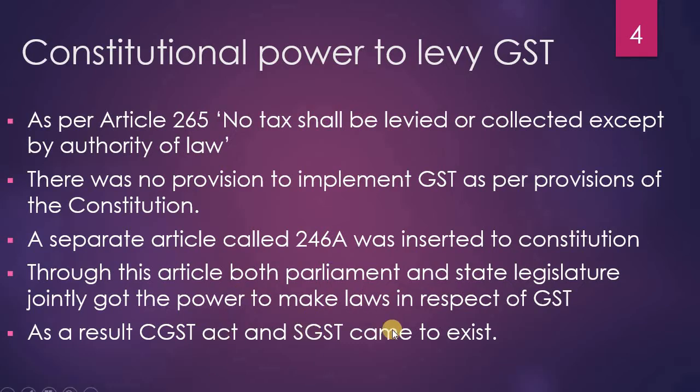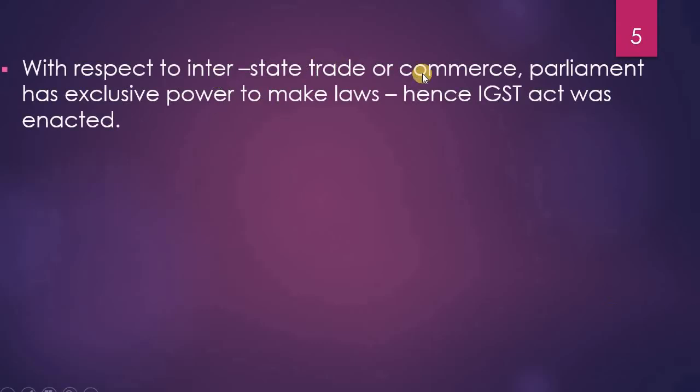Now this is regarding intrastate, within the state. Within the state, even the central government can make laws, and the state government can also make laws. So it is like a concurrent list where both governments can make laws. Now what happens with regard to interstate? When there is a transaction between two states, only the central government will have the power to make laws. That's why with respect to interstate trade or commerce, Parliament has the exclusive power to make laws, that is the central government. Hence the IGST, that is the Integrated GST Act, was enacted. So three acts were enacted: one is the central GST, then the state or UTGST Act, then the IGST.